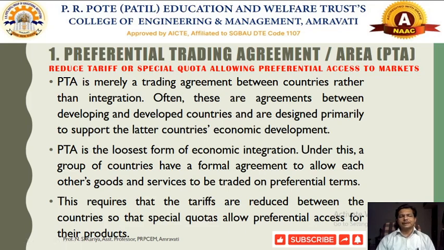Two or more nations come together and try to integrate their economies by formulating an agreement. Mainly two nearby nations come together and formulate the agreement. That agreement is called a preferential trade agreement.